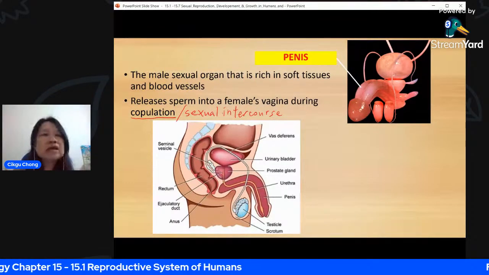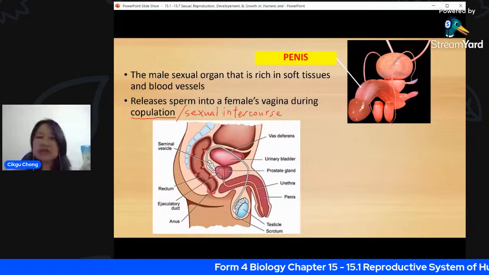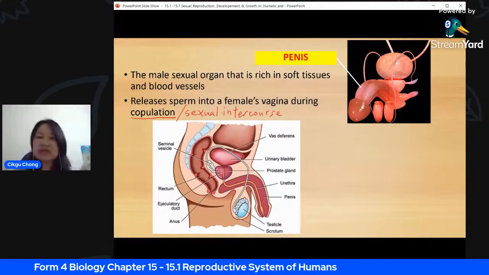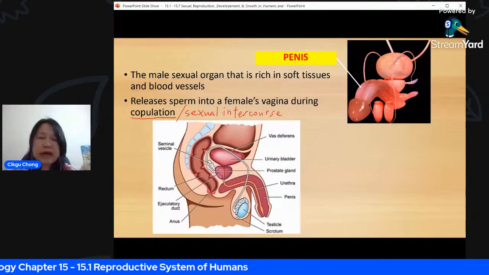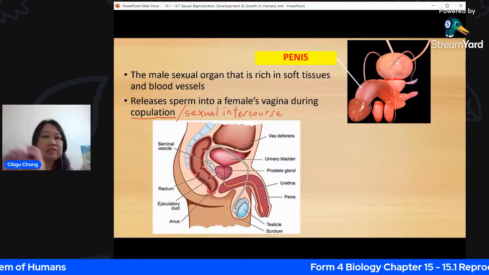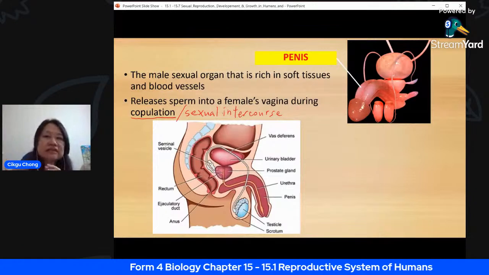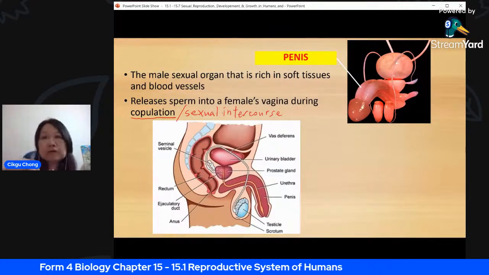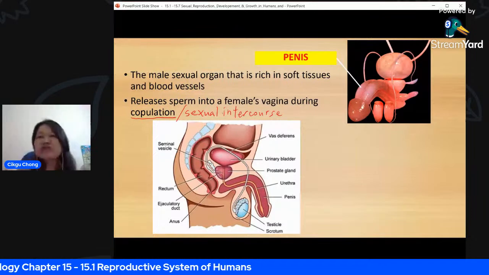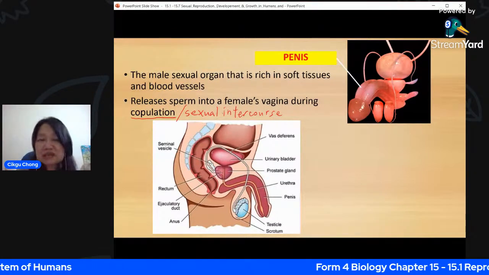All right. Now, for a newborn baby, actually, the testis is still inside the body. Okay, I've seen a doctor actually test it. When the baby is born, they do some health checks on the baby, and usually by the first day, the testis is still inside the body of the baby. But probably by the second day or the third day, the testis will descend. Descend means come out from inside the body and move into the scrotum. Sometimes the doctor will check and see whether the testis has descended into the scrotum or not.